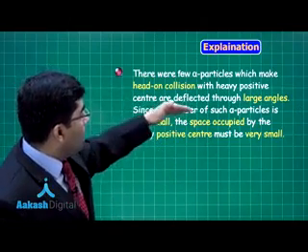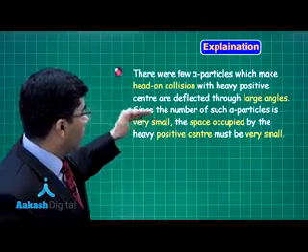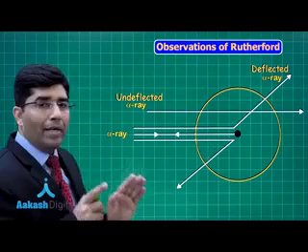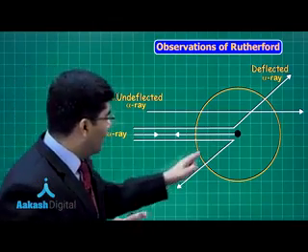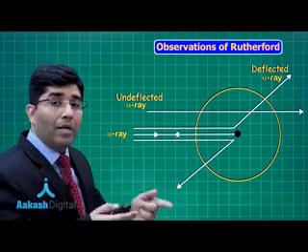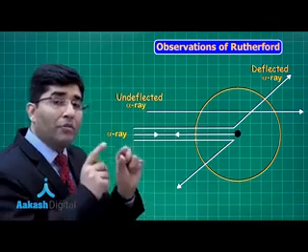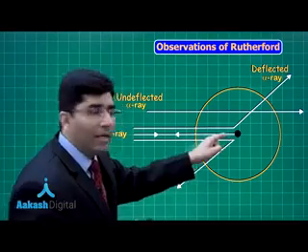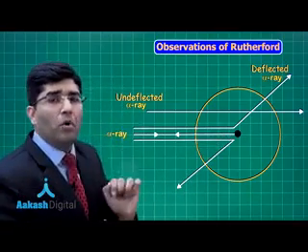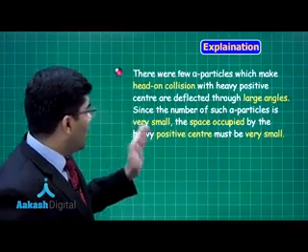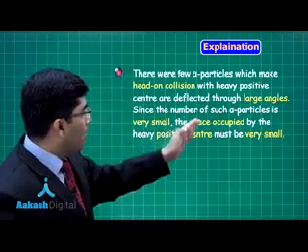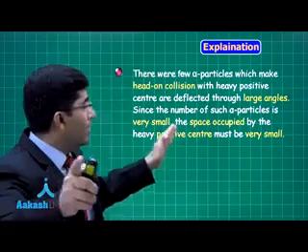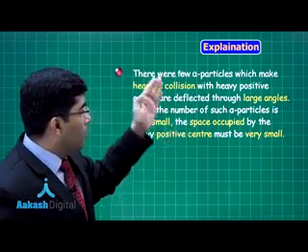Since the number of alpha particles deviating at larger angles is very small, this nucleus should be very, very small. So he said that the space occupied by the heavy positive center, that is the nucleus, must be very, very small.